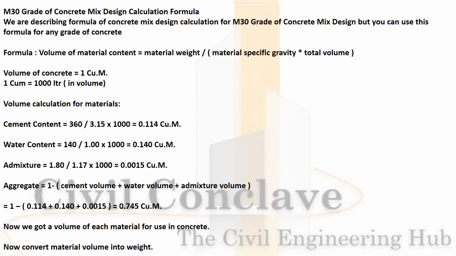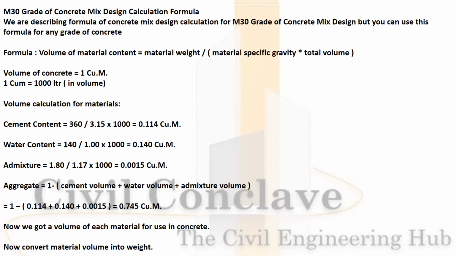Water content 140 divided by 1 into 1000. That is 0.14 cubic meter. Admixture 1.8 divided by 1.17 into 1000. That means 0.0015 cubic meter.